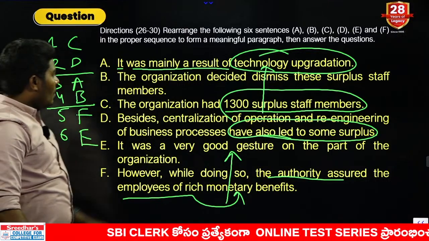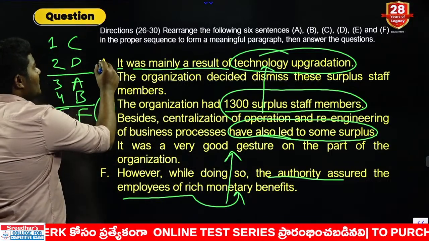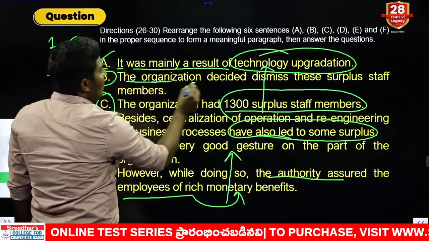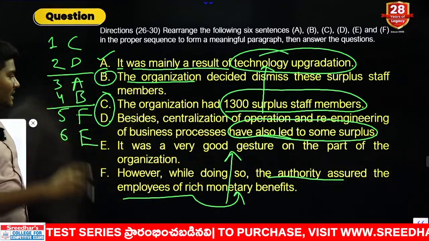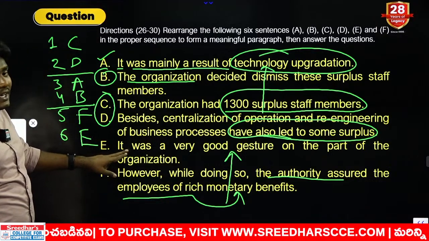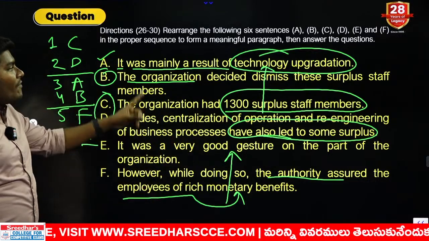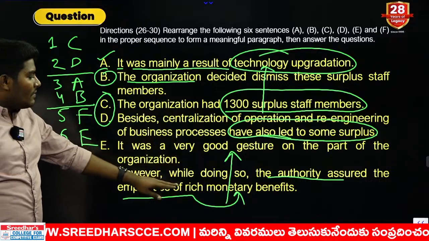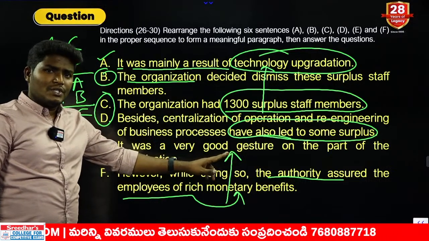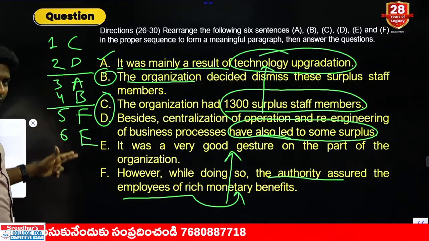That is the answer. Now, as we can see, these two are speaking about the surplus members. A is speaking about the reason for this surplus number, and B is speaking about what the organization did because of this surplus number. Next, in the conclusion, we are referring to F and E as the final decision taken by the government after dismissing them and giving them the financial or monetary benefits, and speaking of it as a good gesture. So, your rearrangement together should be CD, AB and also FE.